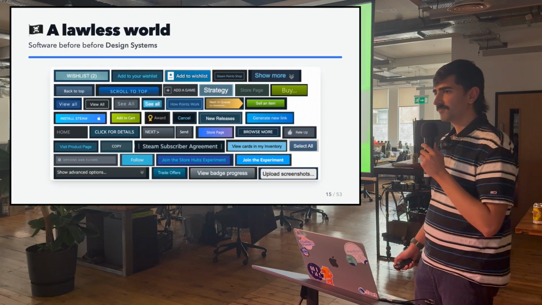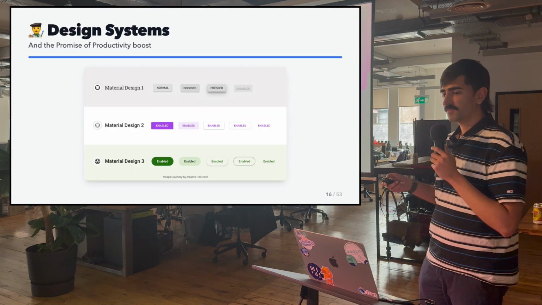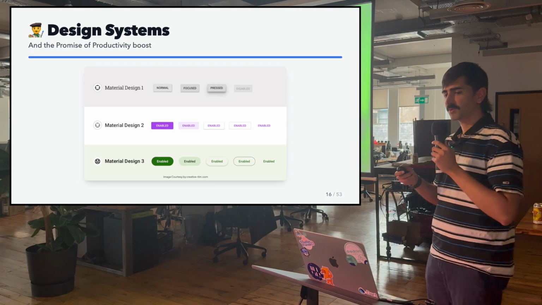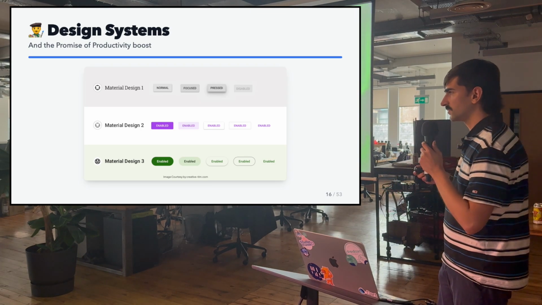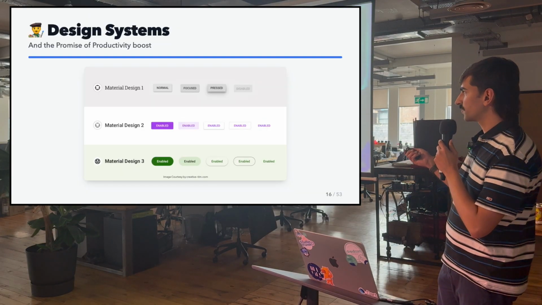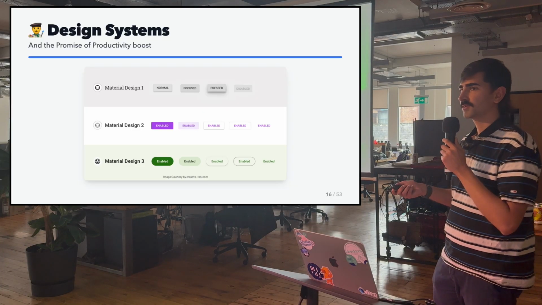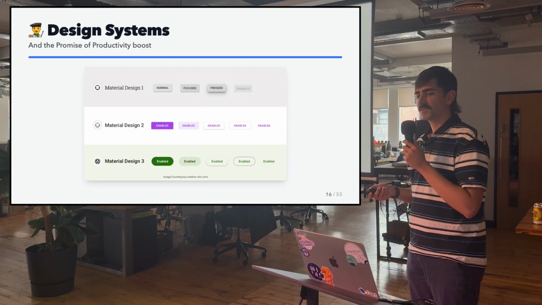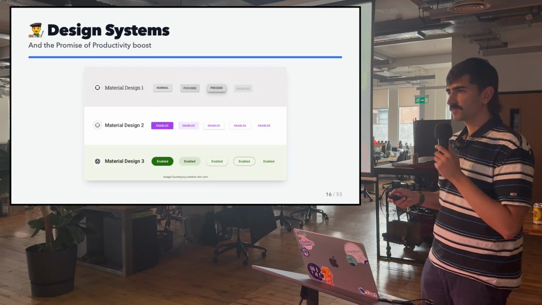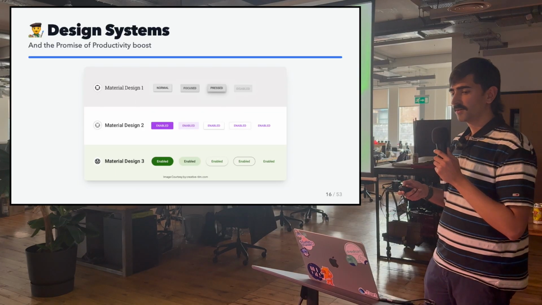And yeah, they invented design systems, and they realized that design systems were a tool used to boost productivity because they could reuse the same components in different journeys and different products owned by the same company. Here I'm using the example of Material Design, which is probably a design system library that we all use at some point as mobile engineers. So yeah, design systems were a tool that allowed us to boost productivity when used correctly.